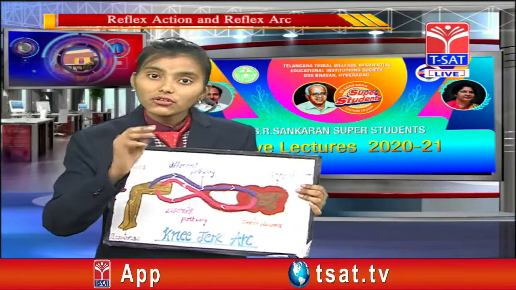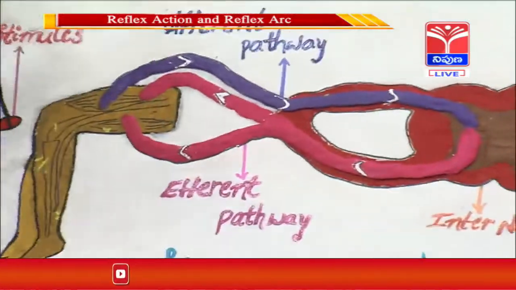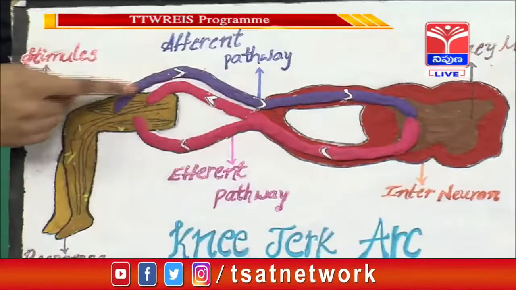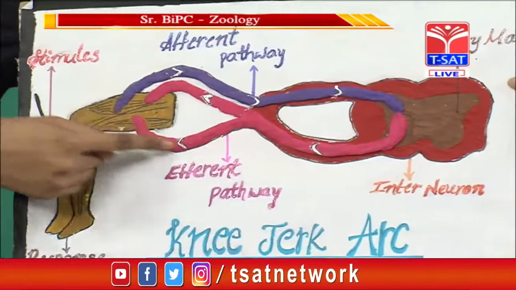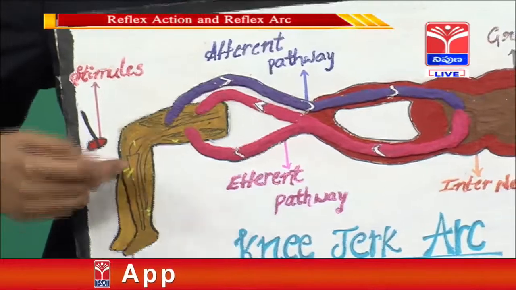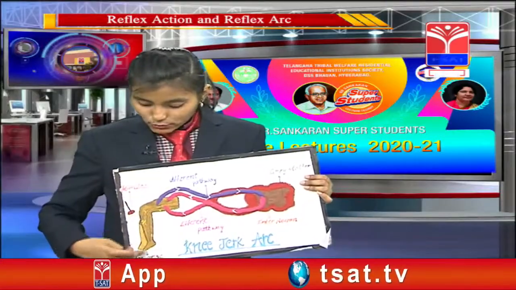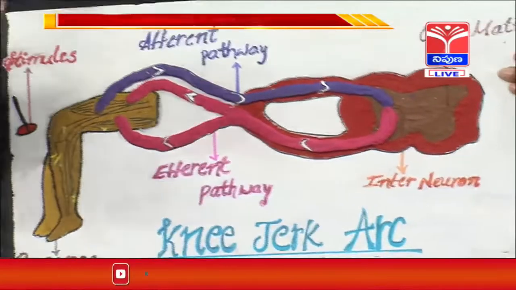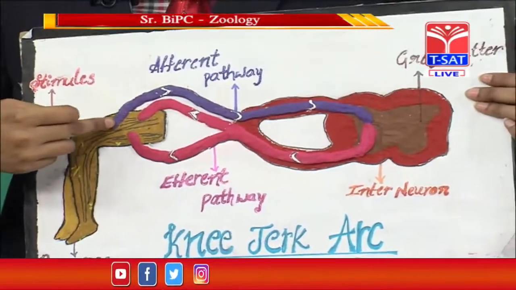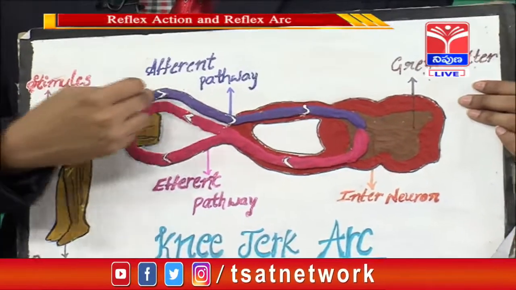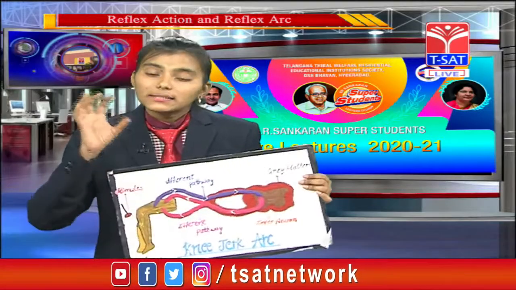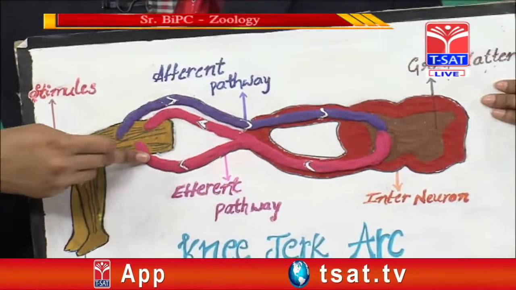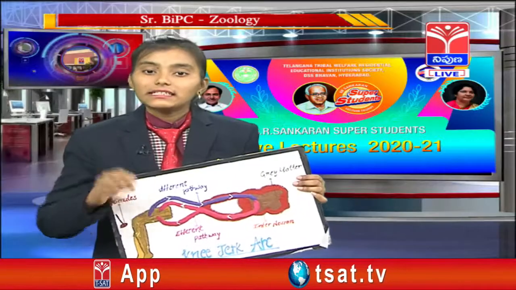One or more regions of the gray matter is known as the integration center. Here we can observe the afferent neuron and the efferent neuron, and here it is a stimulus. When we hit our leg, it responds immediately, involuntarily. The nerve is sent to the gray matter, and the brain gives that information with the help of the efferent neuron, and it gives the information that it is dangerous.